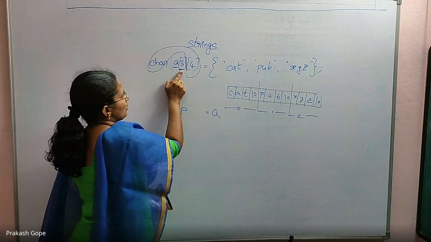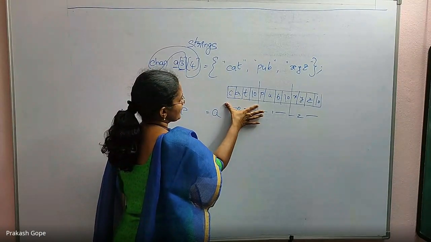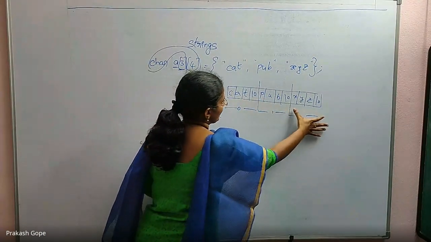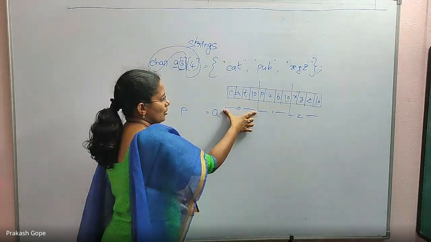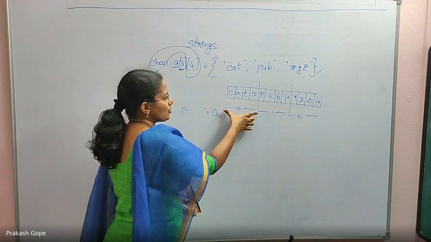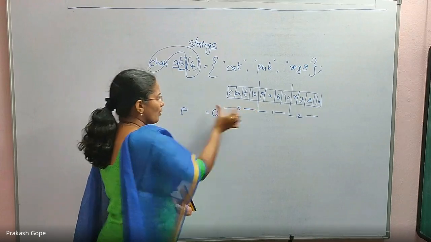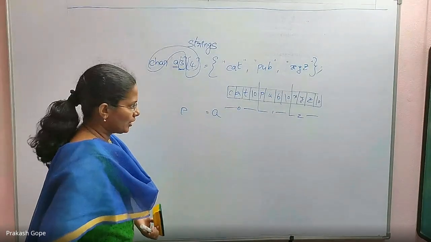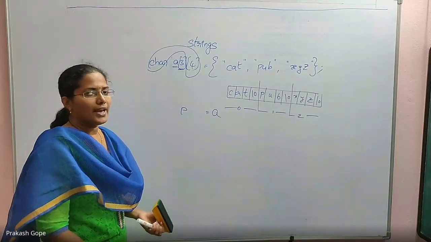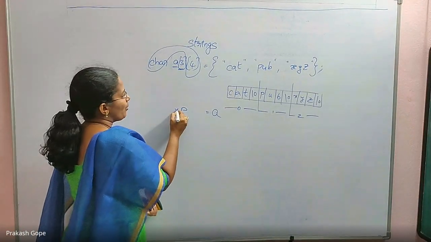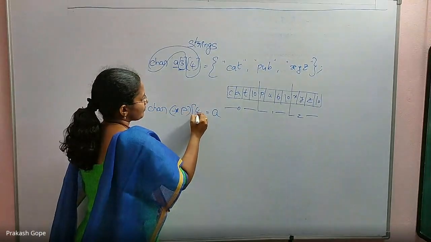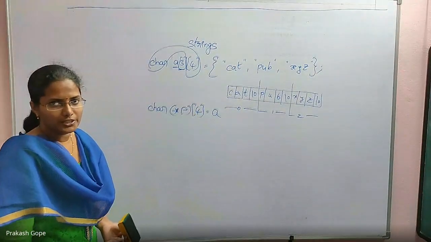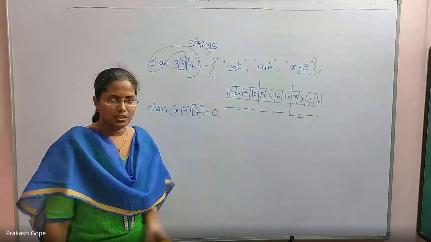So there are only 3 elements in which each element is like this. This is first element, second element, third element. So each element is a character array of size 4. So A is the address of a character array of size 4. P also should be the same. It should be a pointer to a character array of size 4. That's all. This is the declaration of P. Same is the declaration for you.